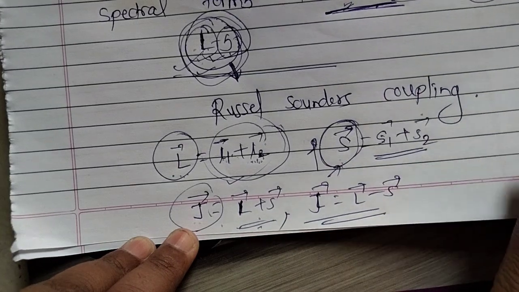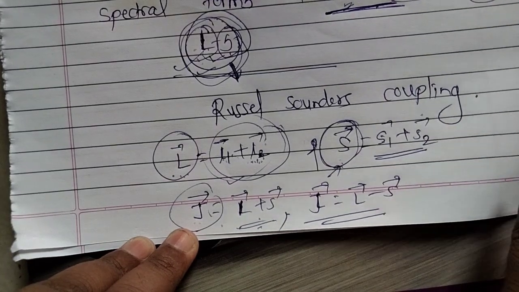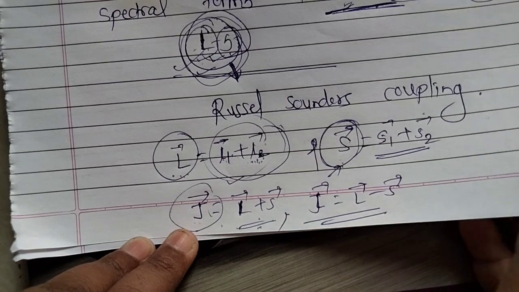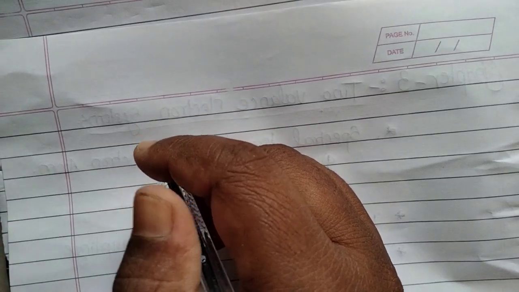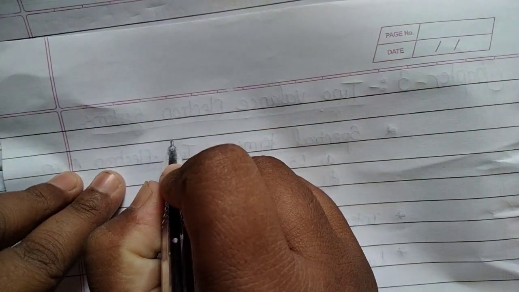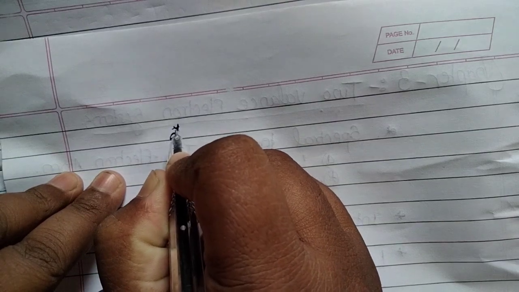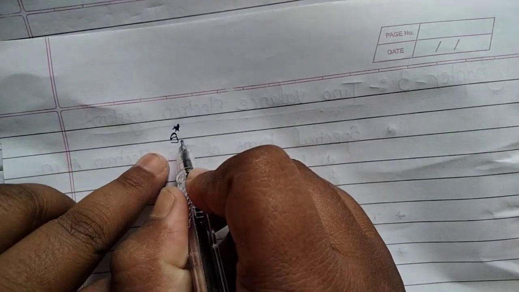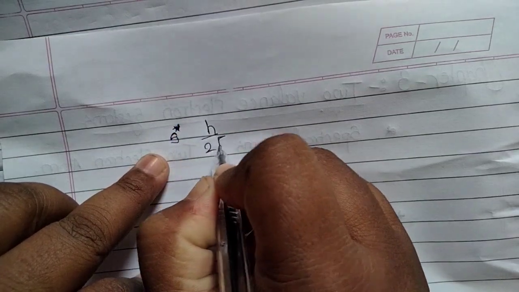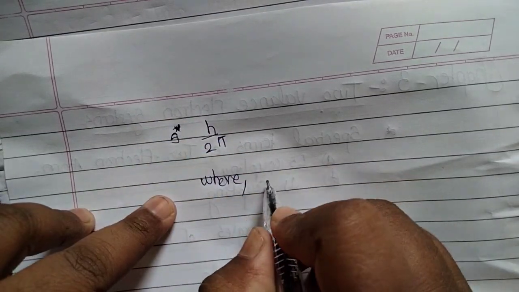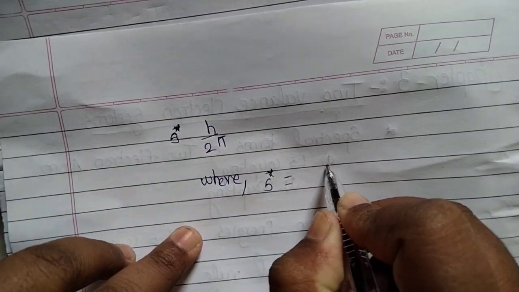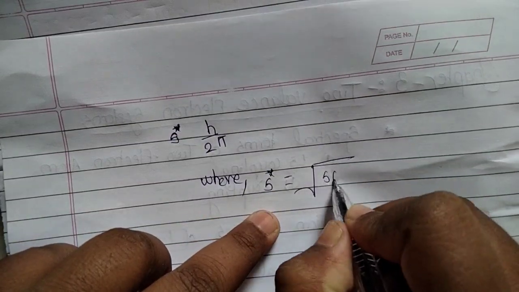So here each electron is assigned a spin angular momentum and an orbital angular momentum. We can individually define the spin angular momentum of the electron. Each electron has a spin angular momentum. We can say this spin angular momentum is S star into h upon 2 pi, where, according to quantum mechanics, S star gives a value of S into S plus 1.